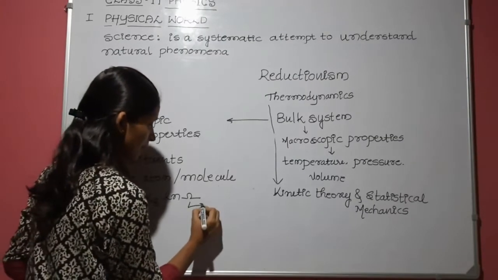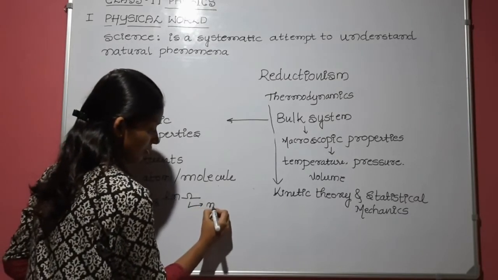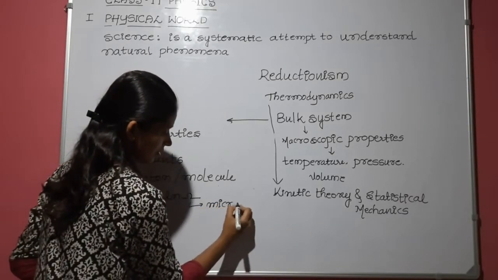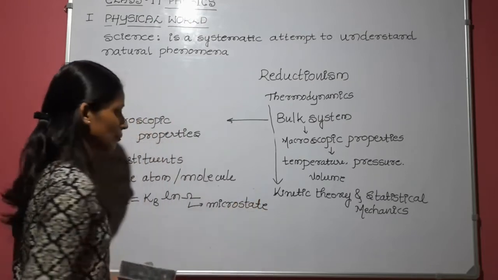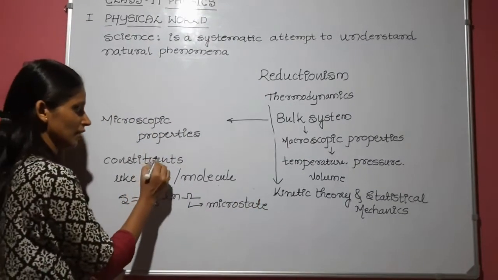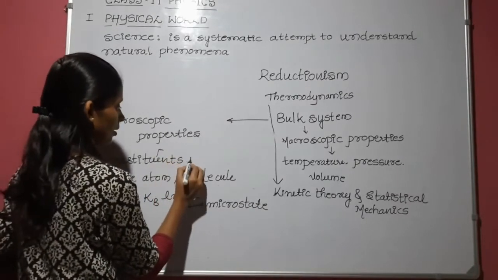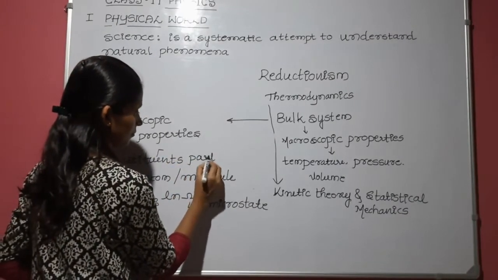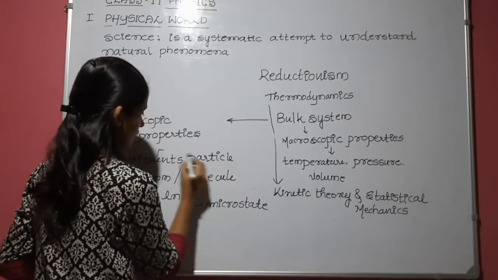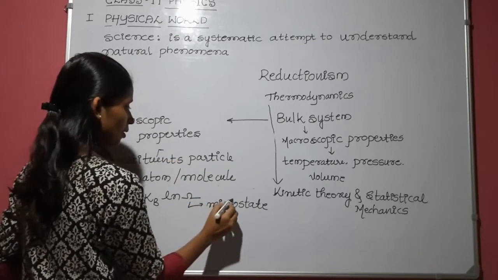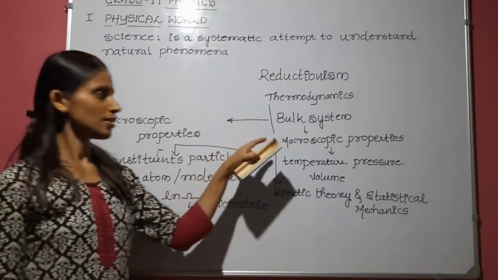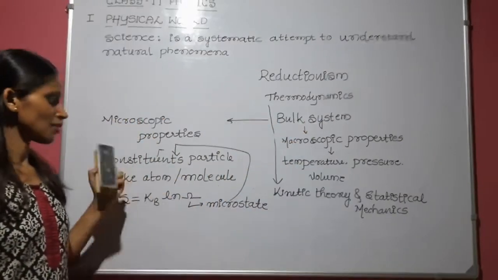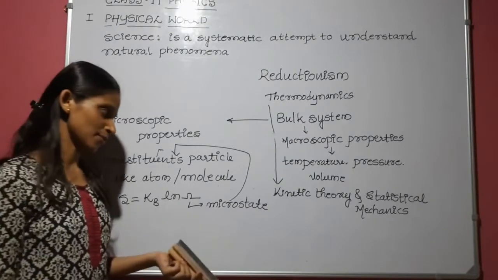Here it is the macroscopic state, and the microstate is described by the constituent particles. So we can study the bulk system through its constituent particles, that is microstate.